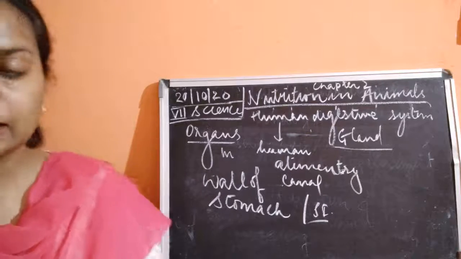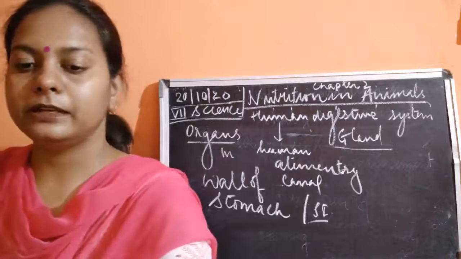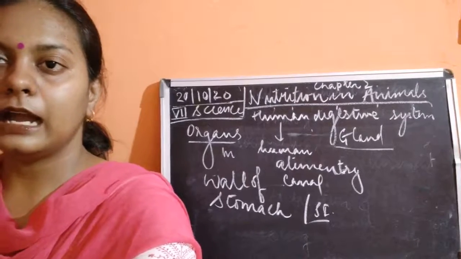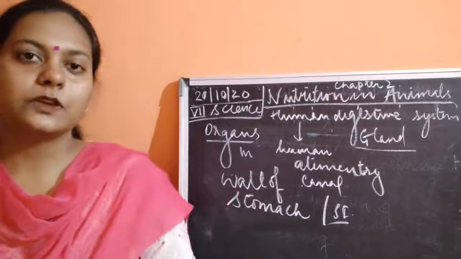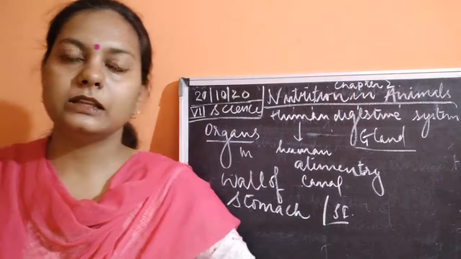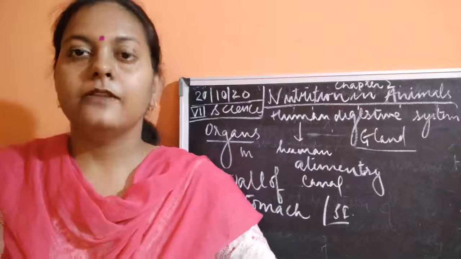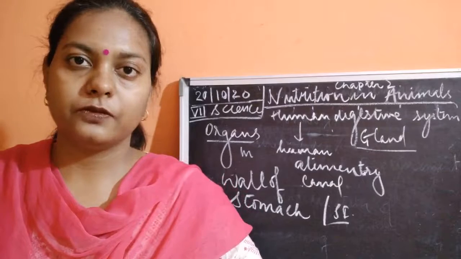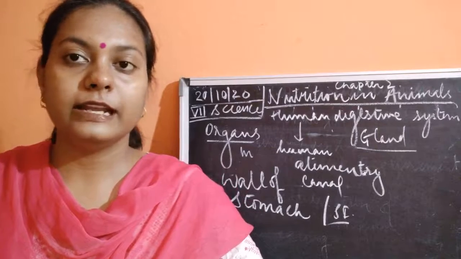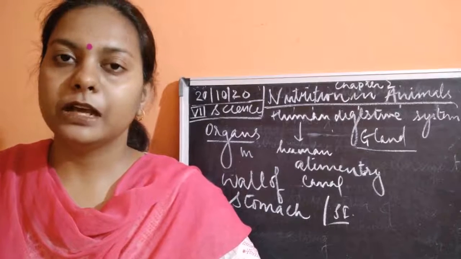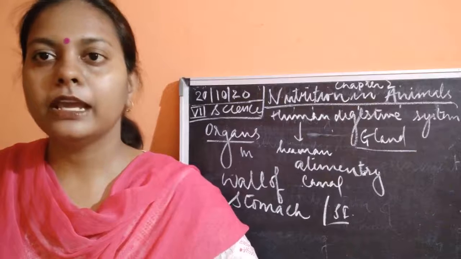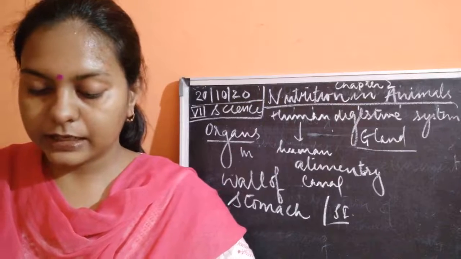So we have already discussed each and every point in very much detail. We have seen that the process of digestion starts from your mouth and ends in the small intestine, where after absorption of the food, we are only left with the waste product. Then after that, the next point we have to study.